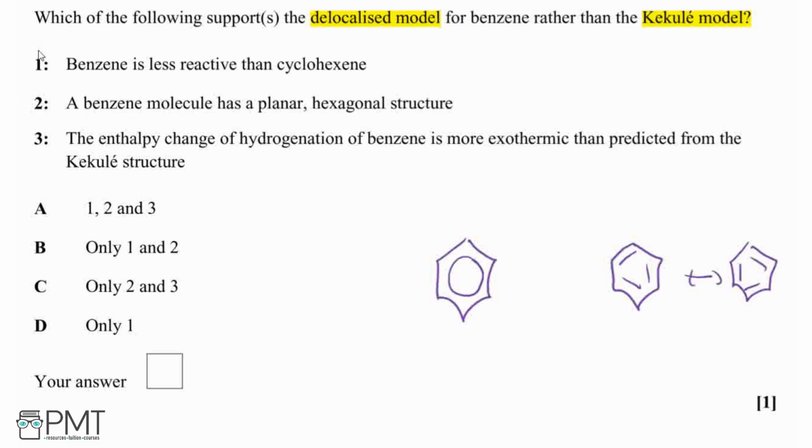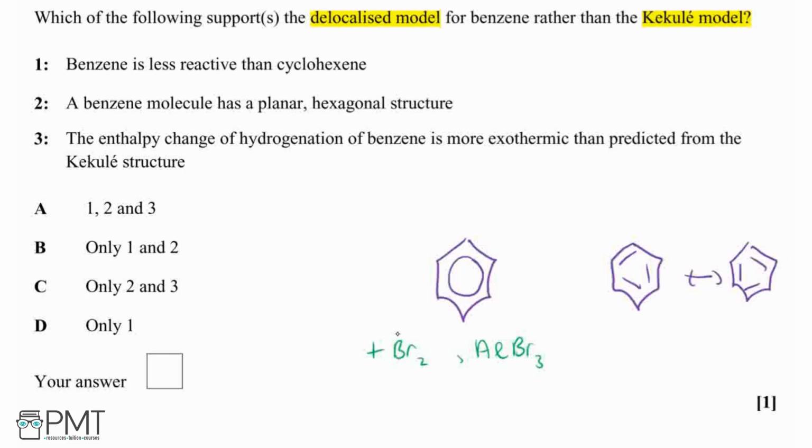So the first statement is that benzene is less reactive than cyclohexene overall. So we know that with our reactions of benzene compared to cyclohexene, benzene reacts via electrophilic substitution and requires a halogen carrier. For example, the reaction of benzene with bromine requires a halogen carrier, such as aluminium tribromide. And that's because the benzene is not electron dense enough to induce a dipole into the bromine.